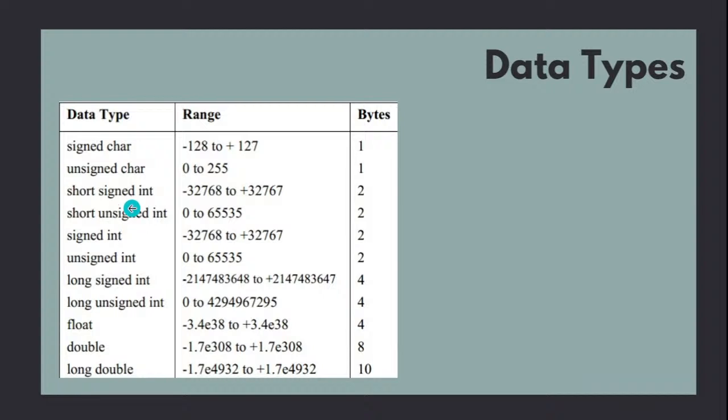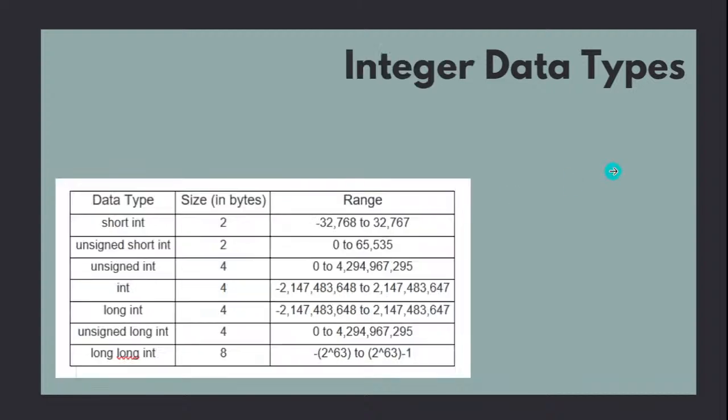So we have seen different integers, and this is their respective range as well. Going for short int, this is their respective range. Unsigned short int, the range will be improved. 2 bytes of memory for this. Normal integer has this range, 4 bytes of memory. And you have long int, which also takes 4 bytes.